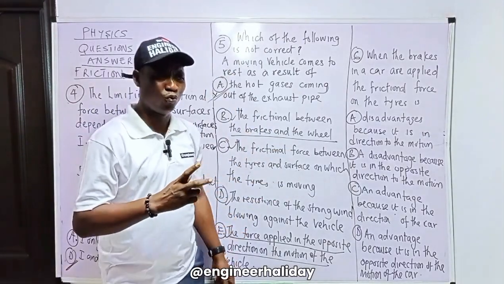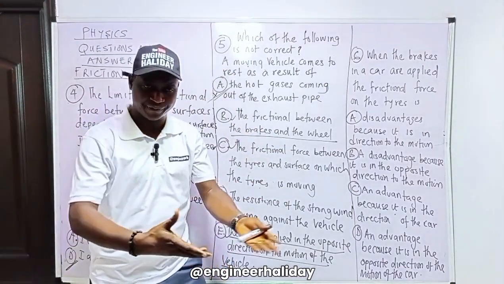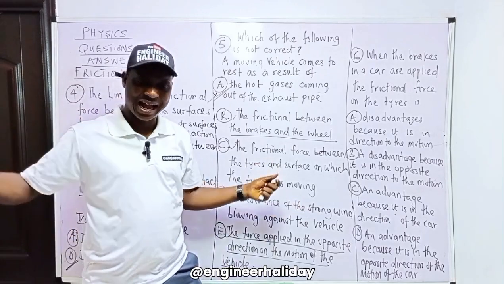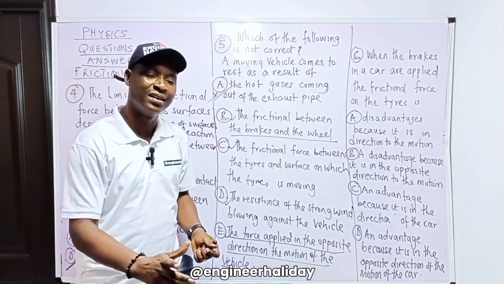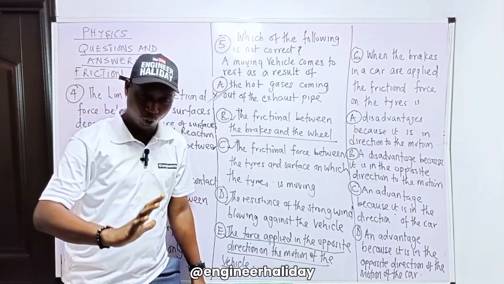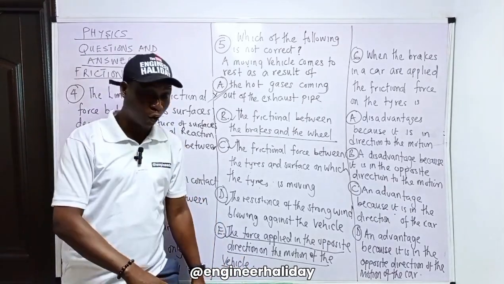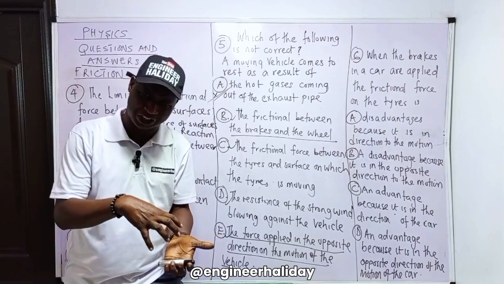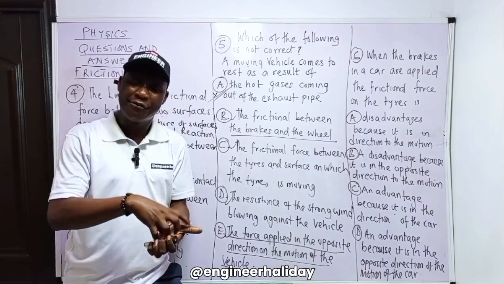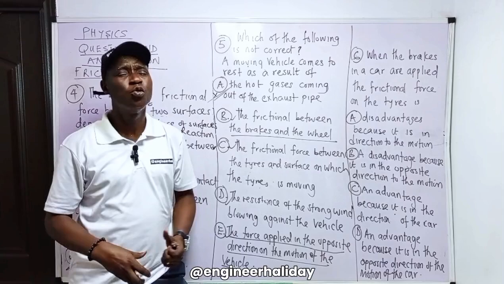Have you ever checked when you pour oil on the road and a car is running through? The driver has to slow down, because at that point there is no proper friction; the friction has been reduced to the minimum.